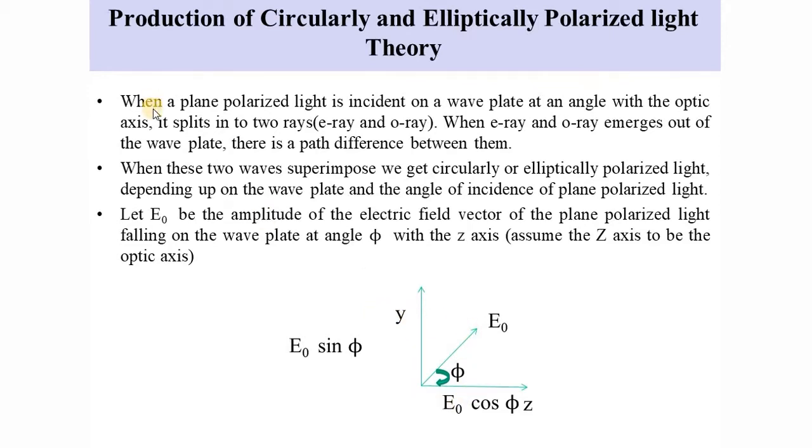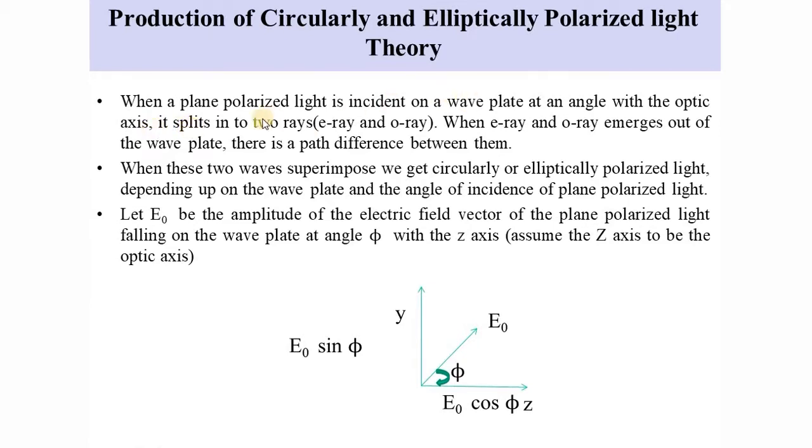In the beginning, when a plane polarized light is incident on a wave plate at an angle with the optic axis. You know that every crystal will have an optic axis. That is what we discussed in our last classes. Along the optic axis, the ordinary ray and extraordinary ray have the same velocity. Uniaxial crystal means one optic axis, biaxial means more than one optic axis.